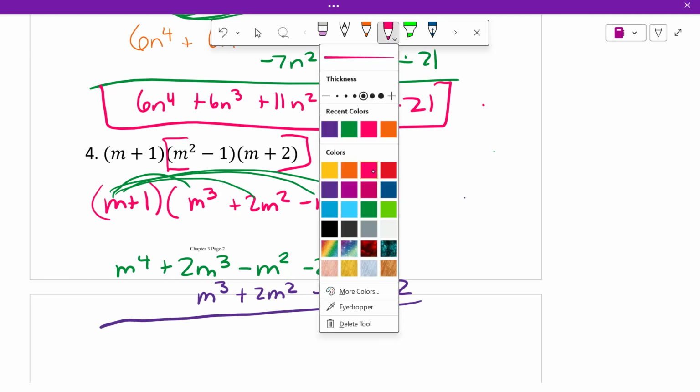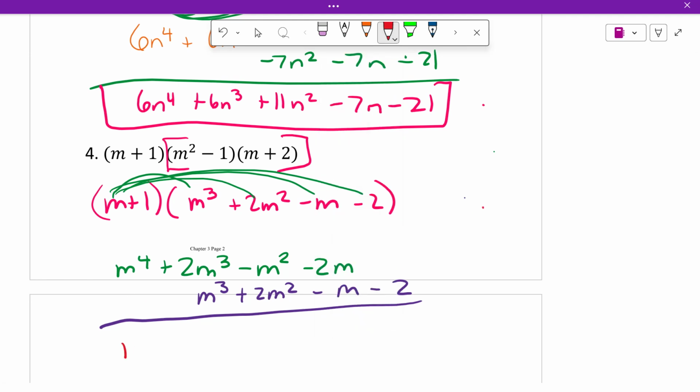Then if we add them together, we get m to the fourth. 2m cubed plus 1m cubed is 3m cubed. Negative m squared plus 2m squared is 1m squared, or just m squared. Negative 2m minus m, negative 3m minus 2.